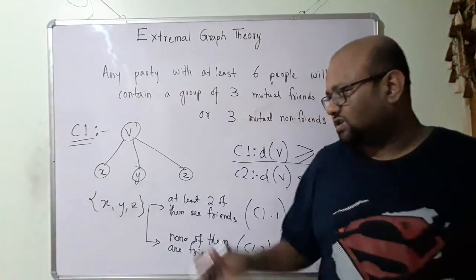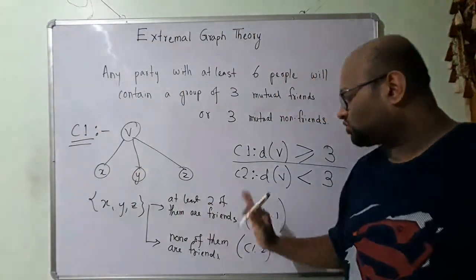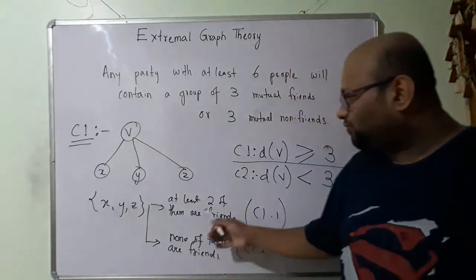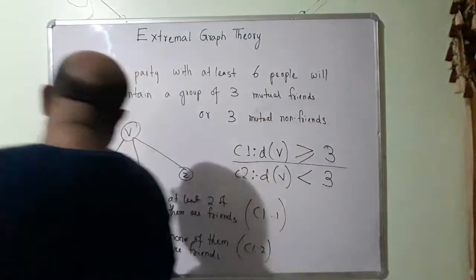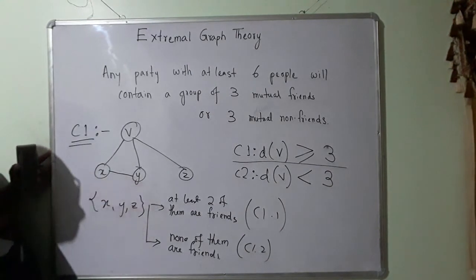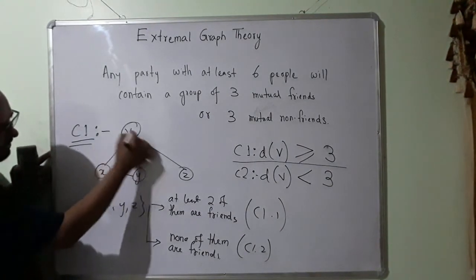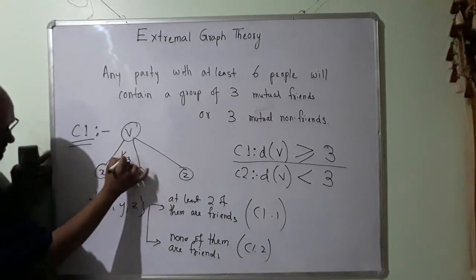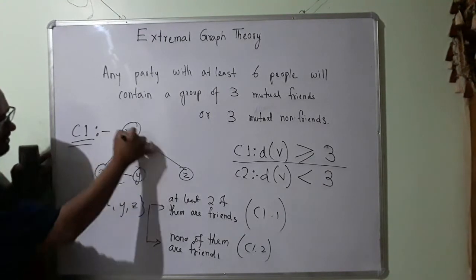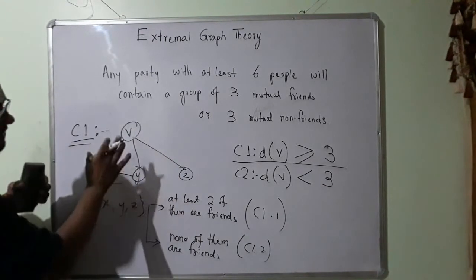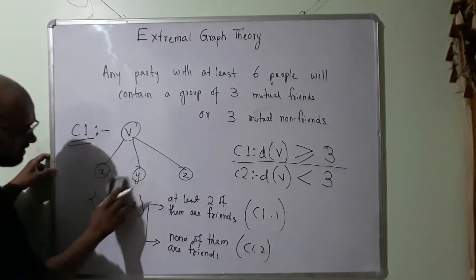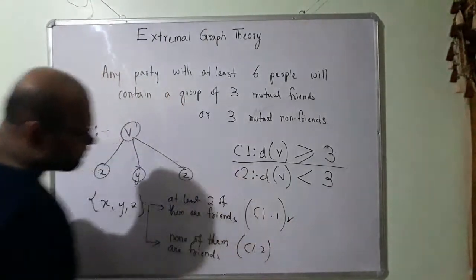So if there are two, in case 1.1, if two of them are friends, then there is going to be an edge between them. So what do we have here? We have K3. I have V, X and Y, they are friends with one another. So in case 1.1, I have found a group of 3 friends.